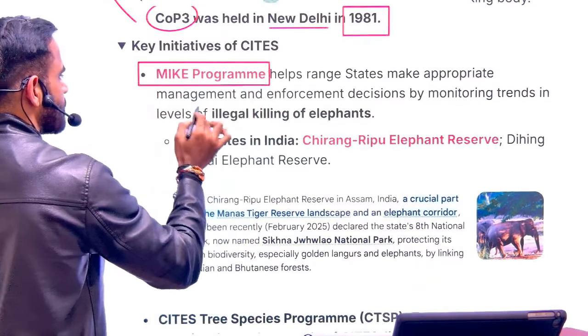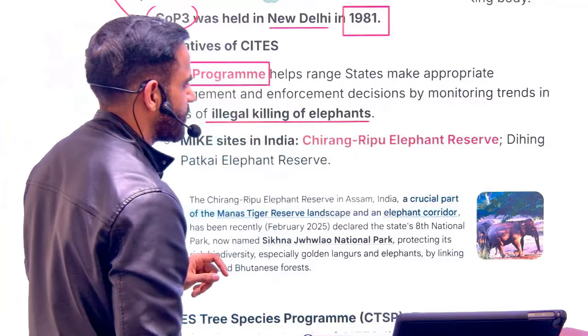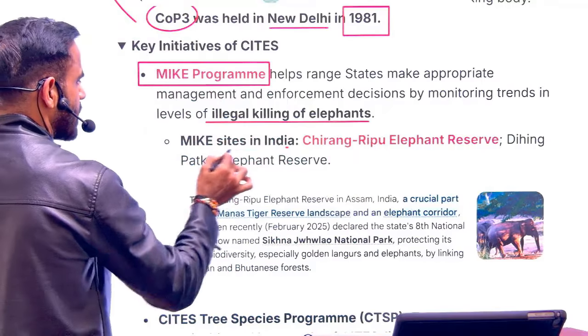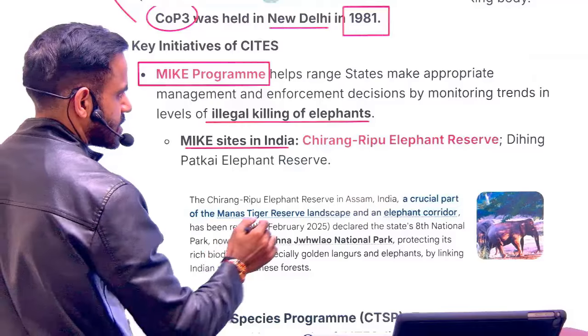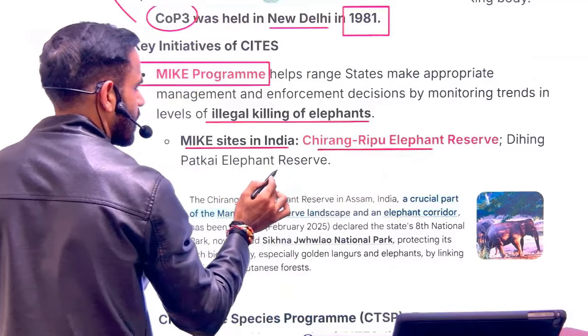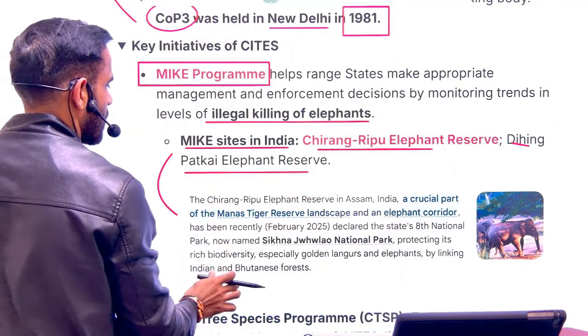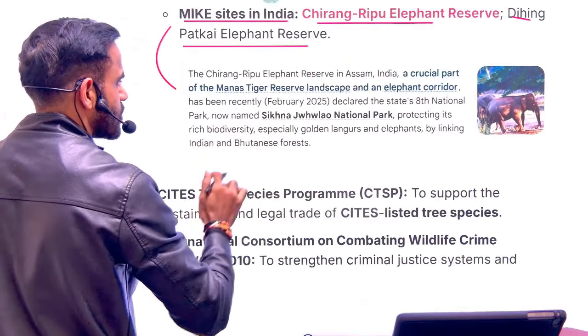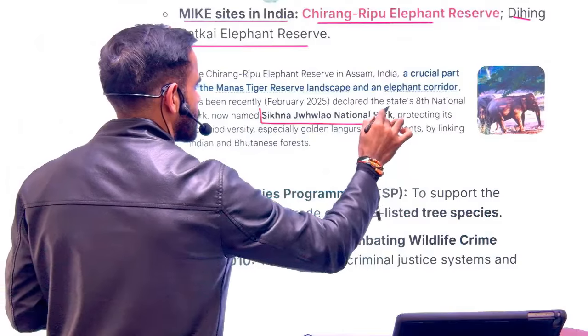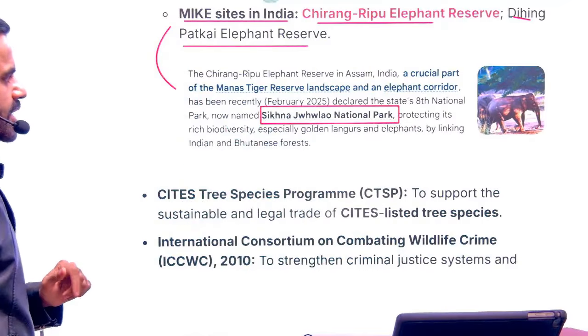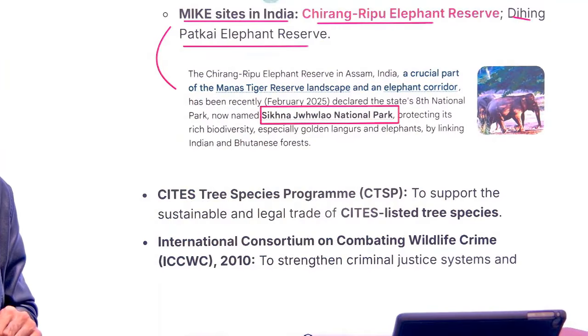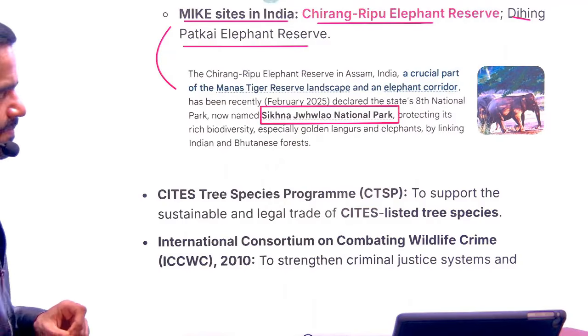One is the MIKE program. The objective is to prevent the killing of elephants. Now, there are certain MIKE sites in India. One is Chirang Ripu Elephant Reserve and Dihing Patkai Elephant Reserve. This Chirang Ripu Elephant Reserve was also in news because of its new name, that is Sikna Jwhwlao National Park. So that is the new name, and it is the eighth national park of Assam. So keep that in mind.